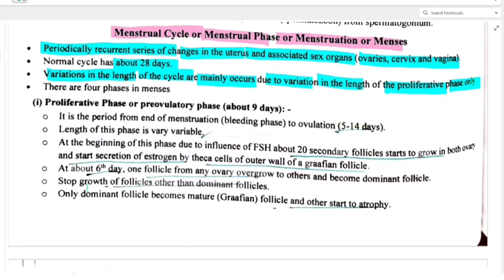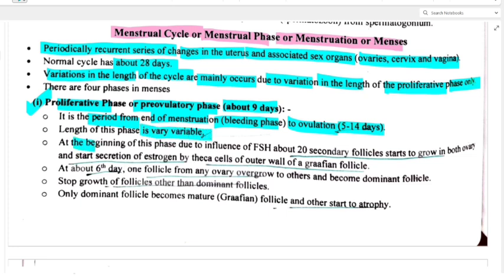Now there are four phases in menses. First one is proliferative phase or pre-ovulatory phase, about 9 days. It is the period from end of menstruation, bleeding phase it is also called, to ovulation, that is 5 to 14 days. So basically after the bleeding period, right? So see, it is the period from end of menstruation period के बाद से ovulation तक का जो period है उसको हम बोलते हैं proliferative phase, that is day 5 to day 14. Hope it is clear.